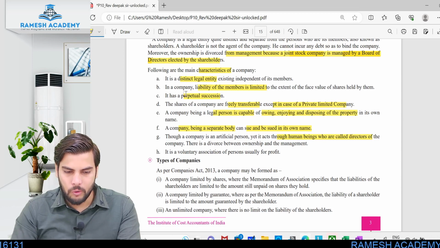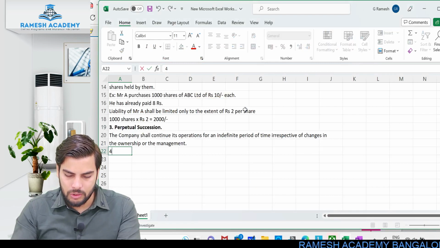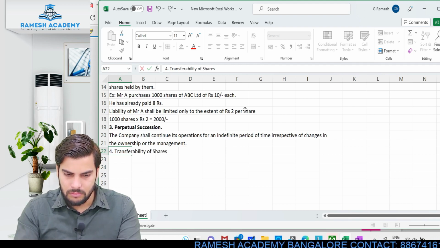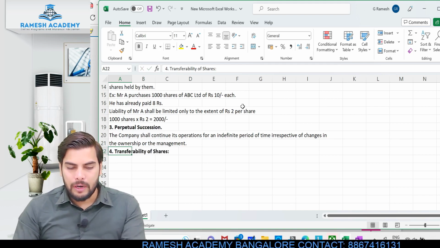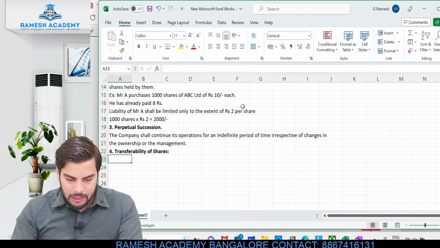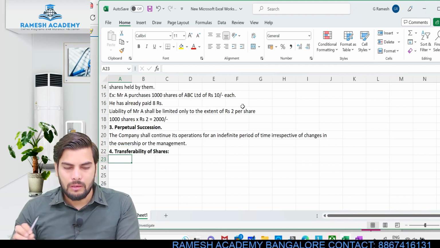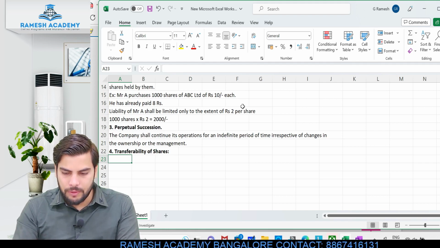Let's have a look at the fourth feature. The shares of the company are freely transferable. Okay, so transferability of the shares. Other than the private limited company, the shareholders of other types of company can easily transfer the shares. Clear? So other than private limited company, there is no restriction with respect to transferability of the shares.